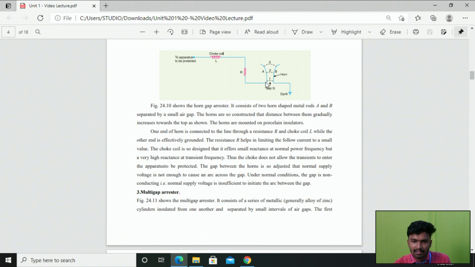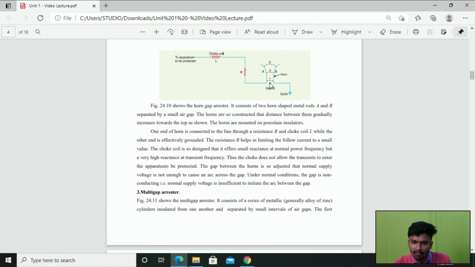If the arc is not created, the normal operation is continuous, right? But on the occurrence of any fault or any surge, at that time we have enough voltage to create the arc between these two metal rods.